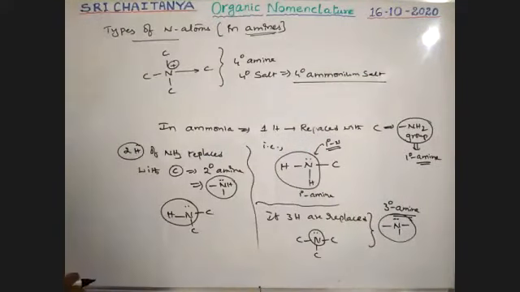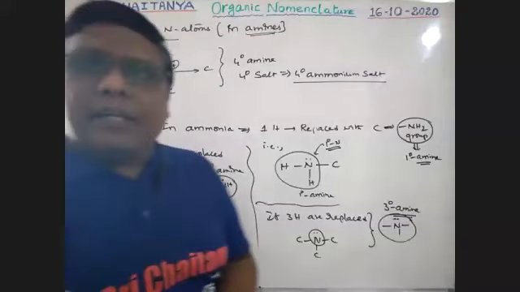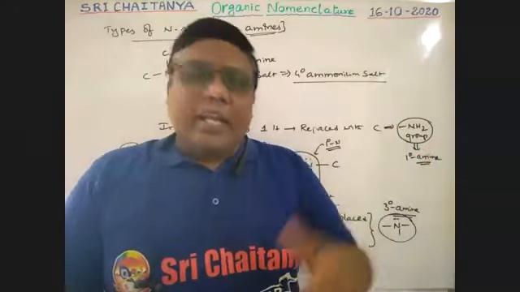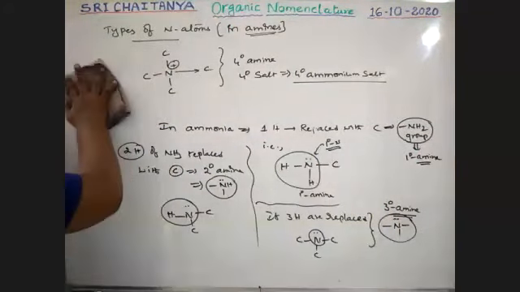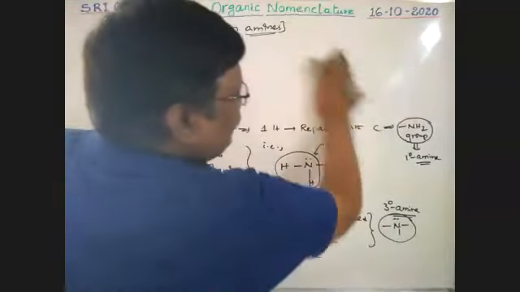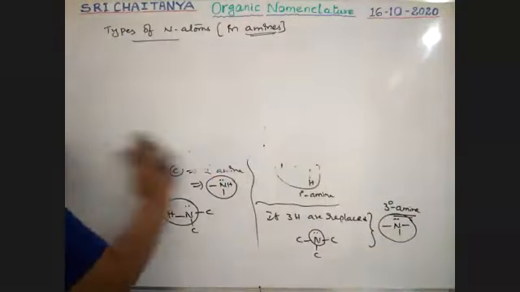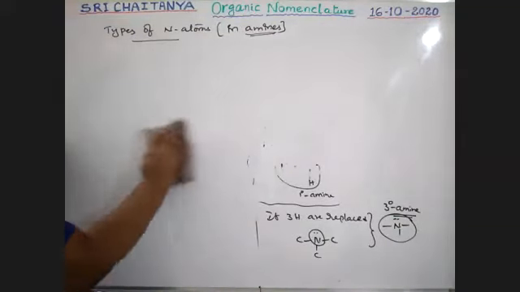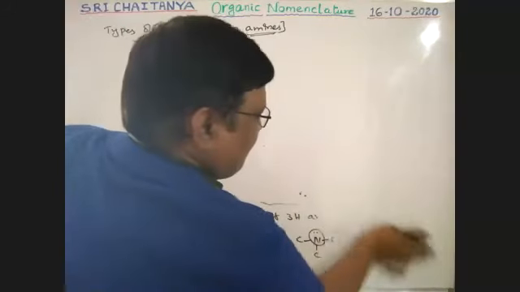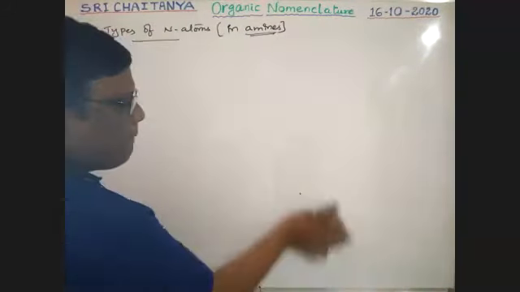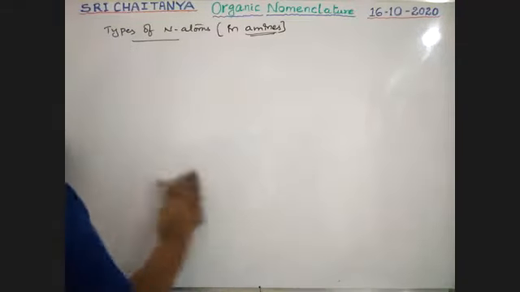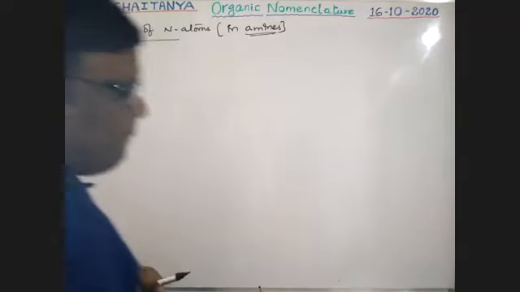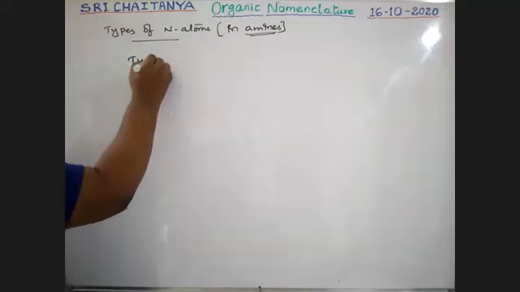So, quaternary ammonium salt. Now, how many types of amines are there? There are 4 types of amines: primary amine, secondary amine, tertiary amine, and quaternary amine. See here, so totally 4 types of amines. Therefore, types of amines.